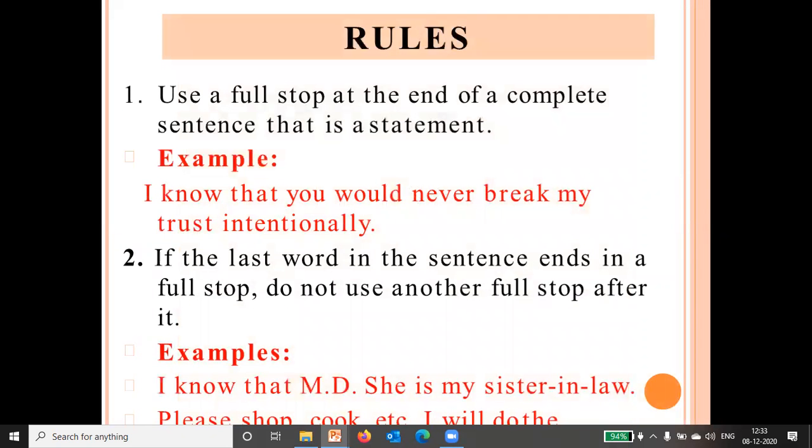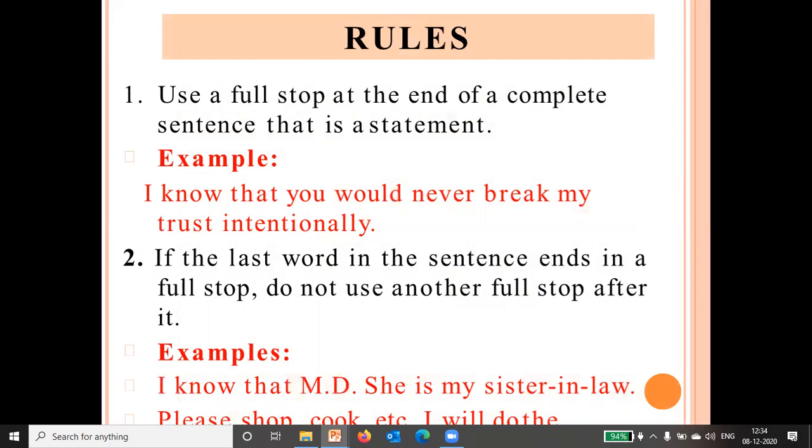Use a full stop at the end of a complete sentence that is a statement. The example is given here: I know that you would never break my trust intentionally. So when the sentence is a statement, we use a full stop.